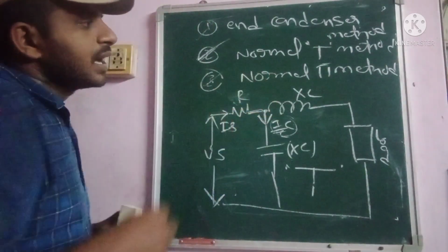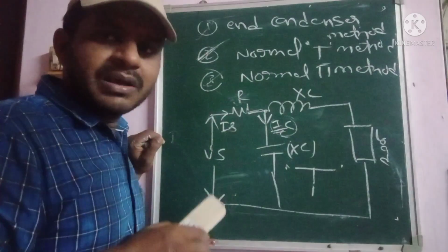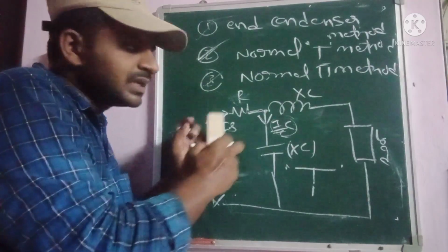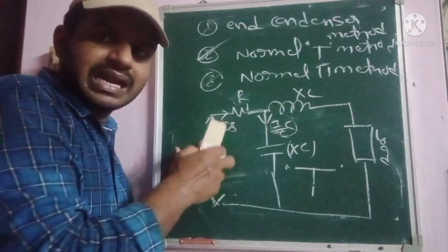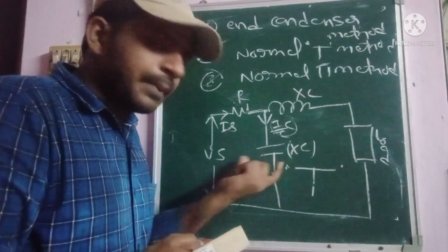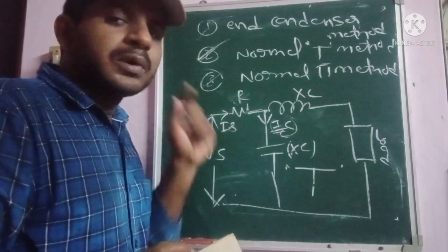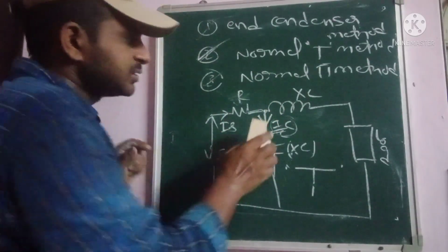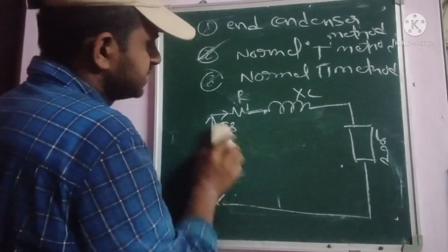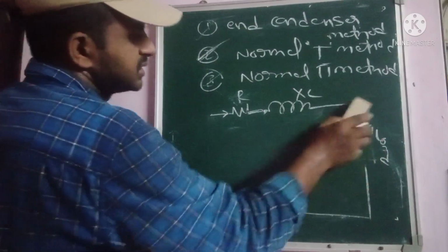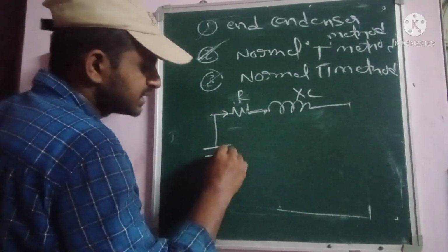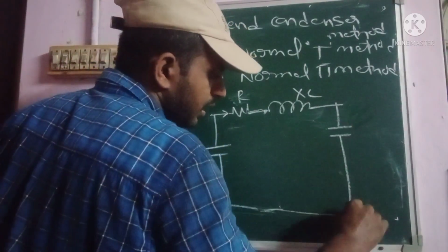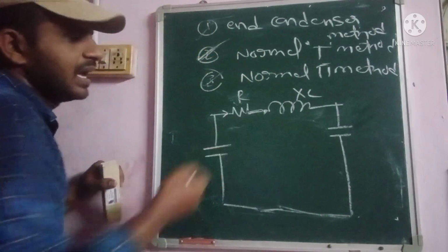Coming to the normal phi method, here the capacitance is connected on both sides, the sending end side as well as the receiving end side. Only then do we consider it a normal phi method. If you observe this diagram, there is a small modification: one capacitor is connected at each end of the line. So this is represented as the normal phi method.